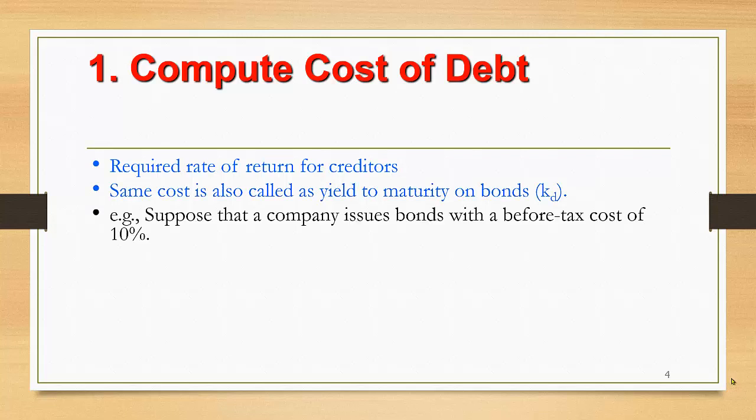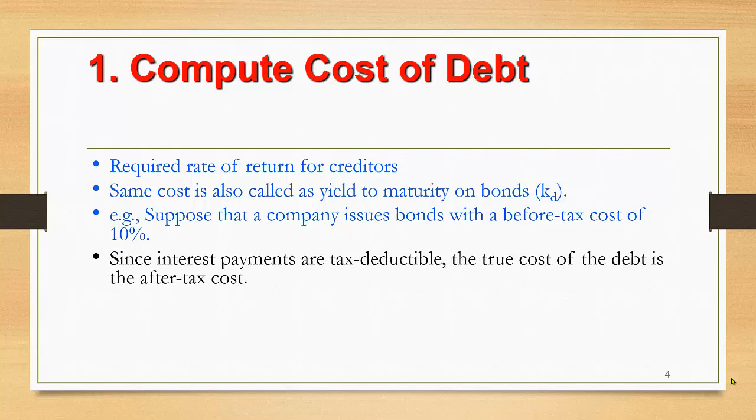For example, suppose that a company issues bonds with a before-tax cost of 10%. So this will be the yield to maturity or required rate of return by the debt providers.